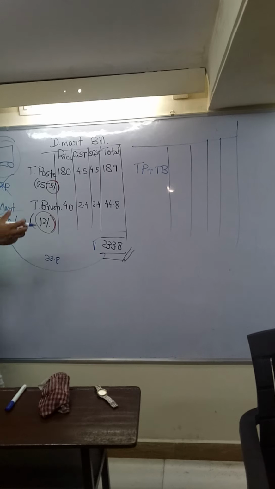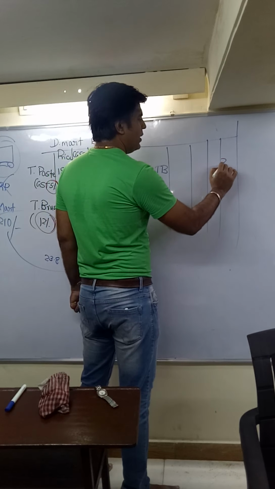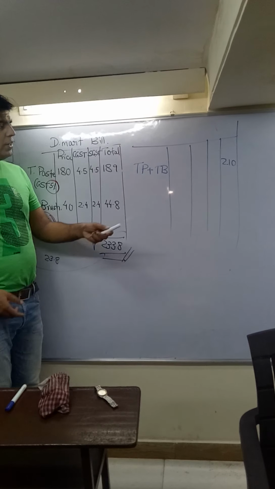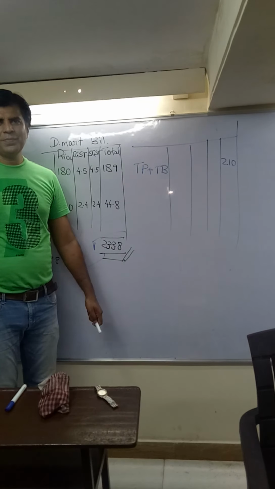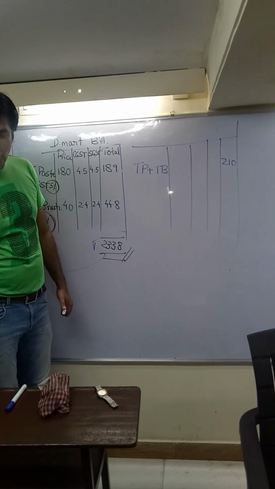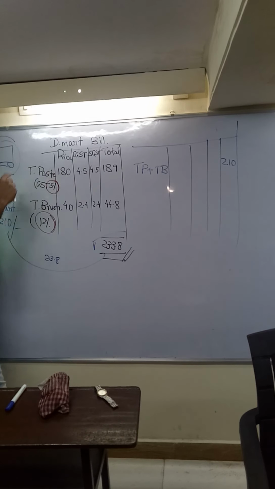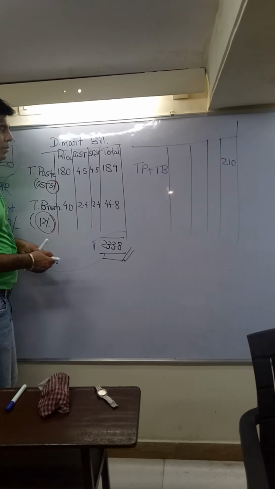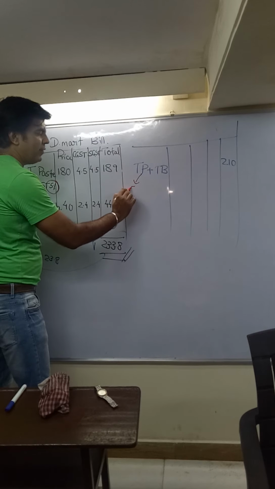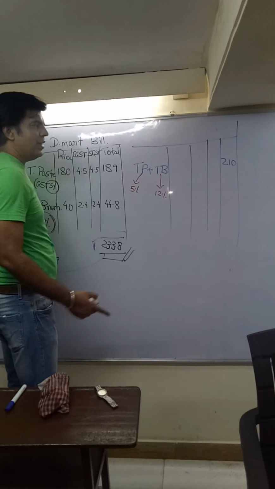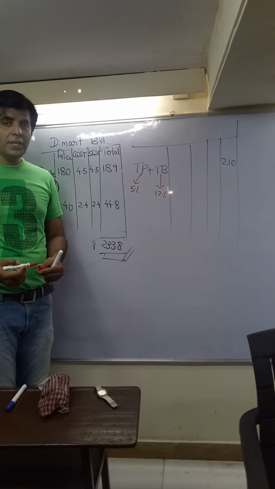So now when I go to the bill counter, I will show this combo packet. Now the price is 210. It means the total price is 210 and that too inclusive of GST. Now my question, what is the GST amount included in this 210? Is the GST rate of 5% included in that, or 12% included in that, or both? Obviously both. Why? Because toothpaste is available where GST is 5%, toothbrush is available where GST is 12%. It means actually this 210 is inclusive of both the GST rates because there are two products.